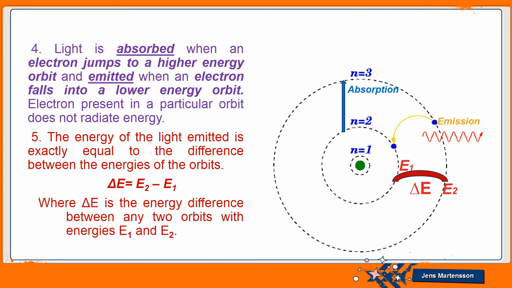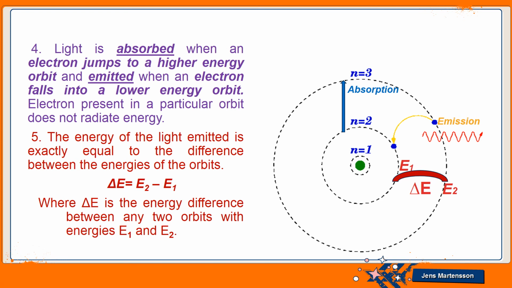As in postulate 2, you have learned that the greater the distance from the nucleus, the greater the energy of the orbit. So the n3 energy level has greater energy than the n2 energy level. So when the electron jumps from n2 to n3, from a lower to a higher energy level, it will absorb energy.